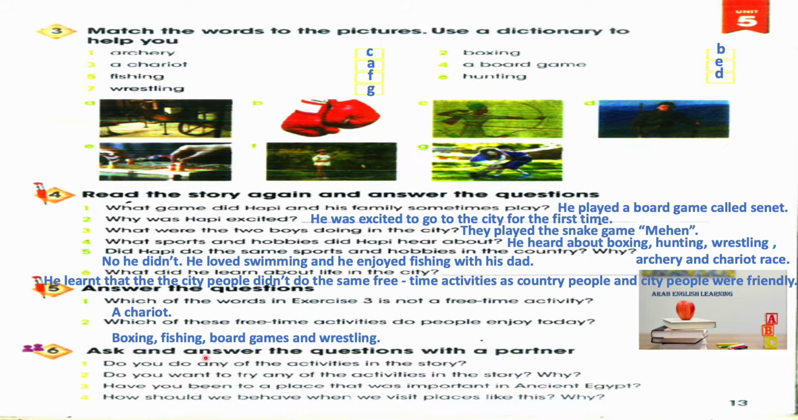Exercise 6. Ask and answer the questions with a partner. You can ask these questions to your friend in the classroom and listen to what he or she will say. 1. Do you do any of the activities in the story? 2. Do you want to try any of the activities in the story? Why? 3. Have you been to a place that was important in ancient Egypt? 4. How should we behave when we visit places like this, and why?